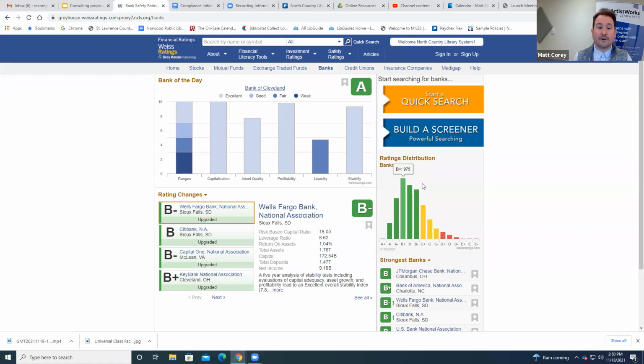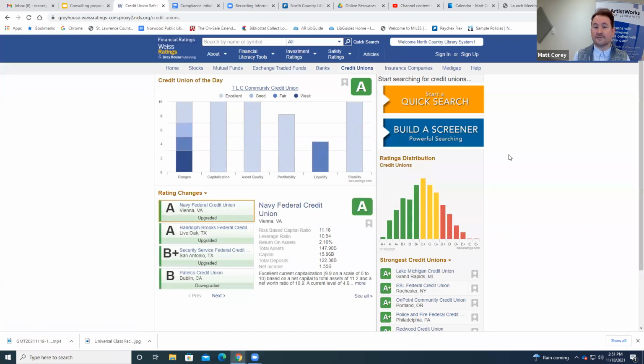Even though we might recognize some of the names, they actually fall in the lower ratings simply because they don't have a super long history of being financially stable, right? So yeah, again, pretty straightforward. And I think anybody would be curious to see where the bank that they use is rated.